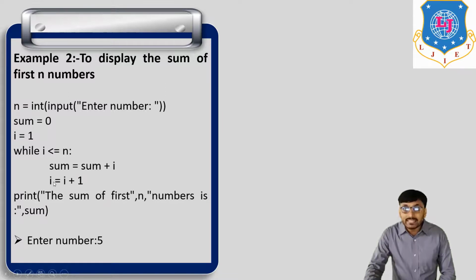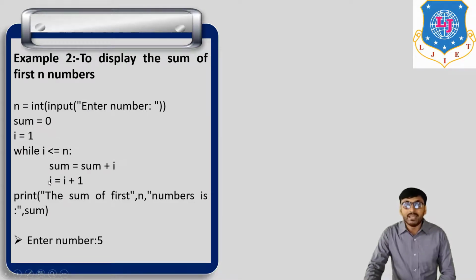Now this i is equal to 2, again put here in this condition. 2 is less than or equal to 5, so the condition is true, and again this repeats. Sum is equal to sum plus i. What is the value of sum in the previous loop? 1. And what is the value of i? That is 2. So 1 plus 2 is 3. So now the value of sum is equal to 3.